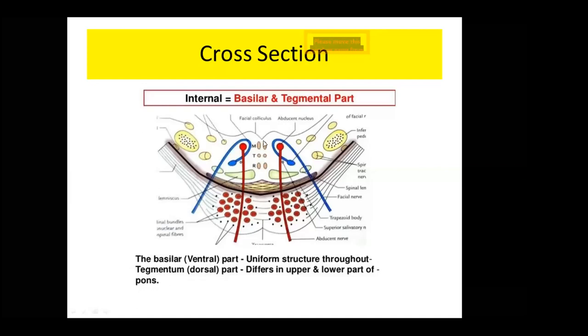There is white matter called the medial longitudinal bundle, then the tectospinal tract and rubrospinal tract in the center, as well as the inferior cerebellar peduncle, spinal nucleus, and tract of trigeminal nerve on the lateral side.